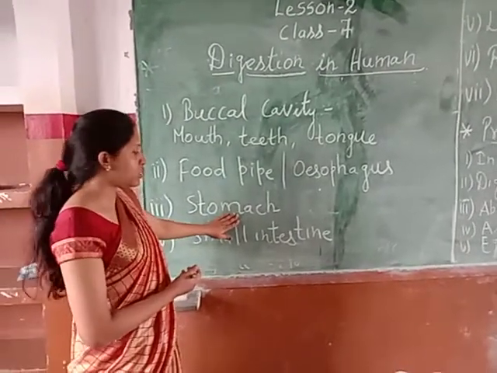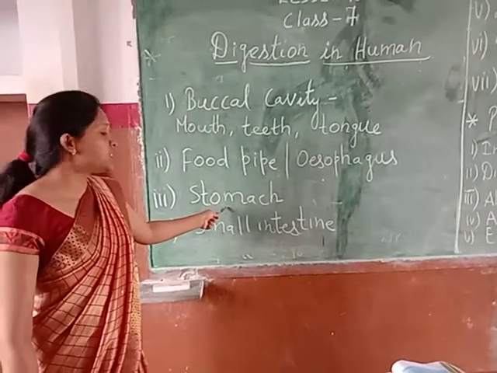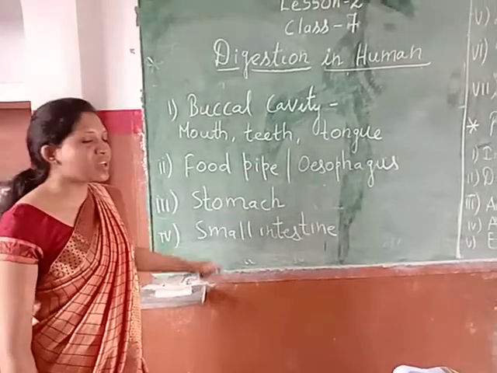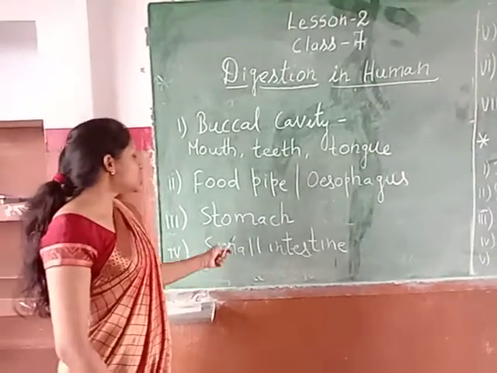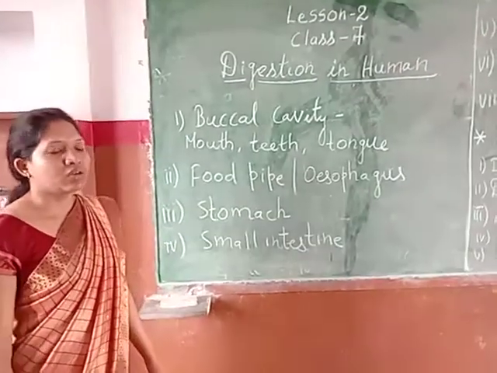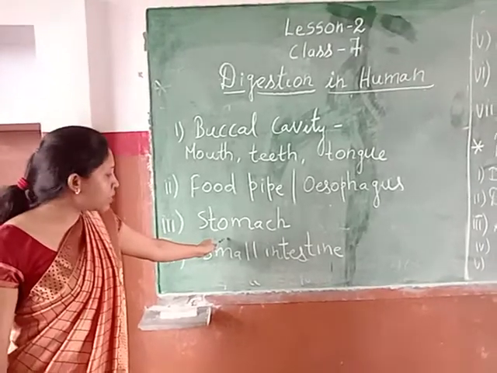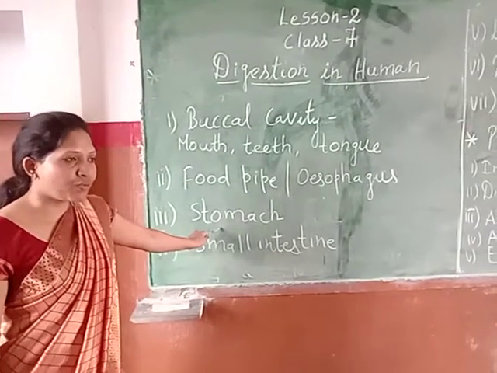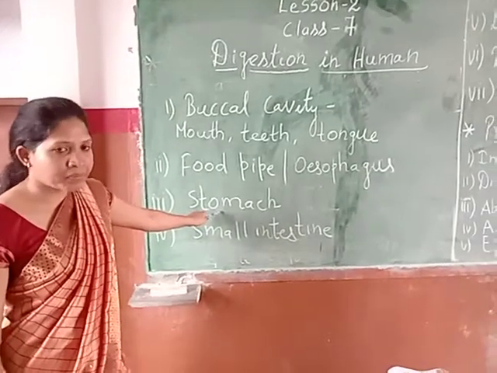I'll explain it. Now in our stomach, HCl acid, that is hydrochloric acid, is present. Understood? And digestive juices are released by the walls of our stomach. Clear, students? So what happened now? Further digestion of food will take place here. Clear? Okay.